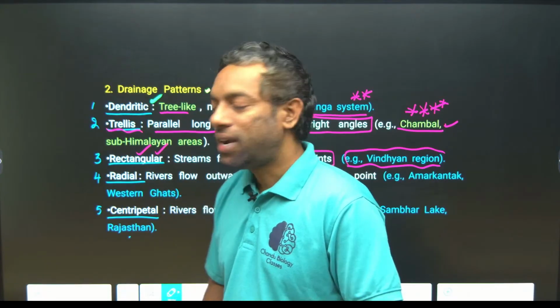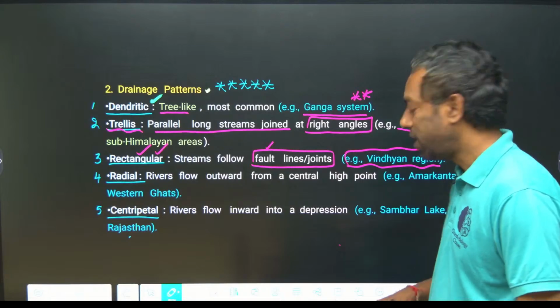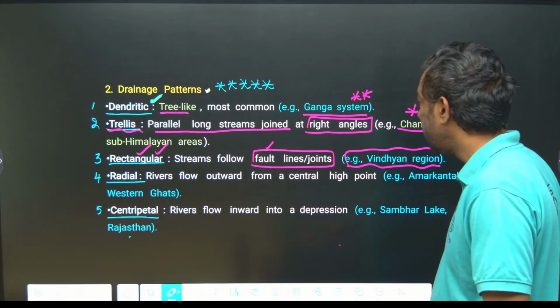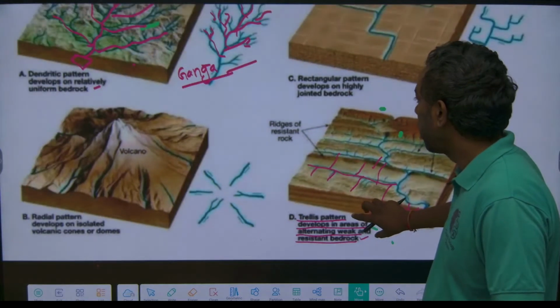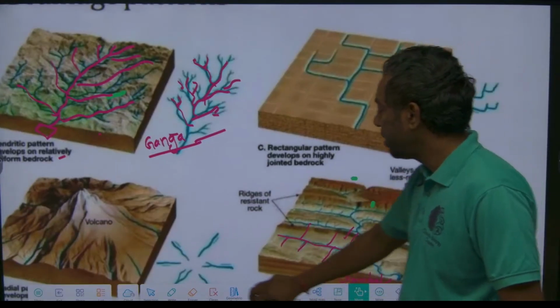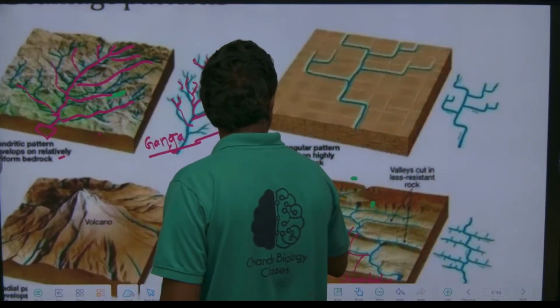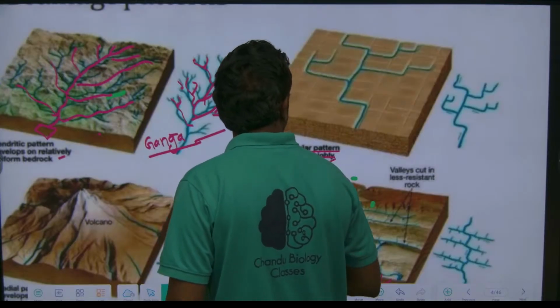This is the pattern, Vindhyan range is a rectangular pattern, guys. Just look here, this is the rectangular pattern, Vindhyan range, okay. This is a rectangular pattern developed on highly jointed bedrock.